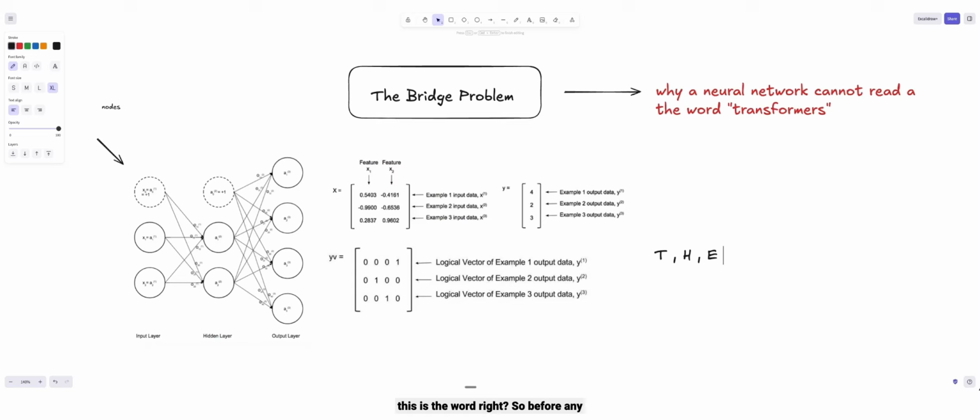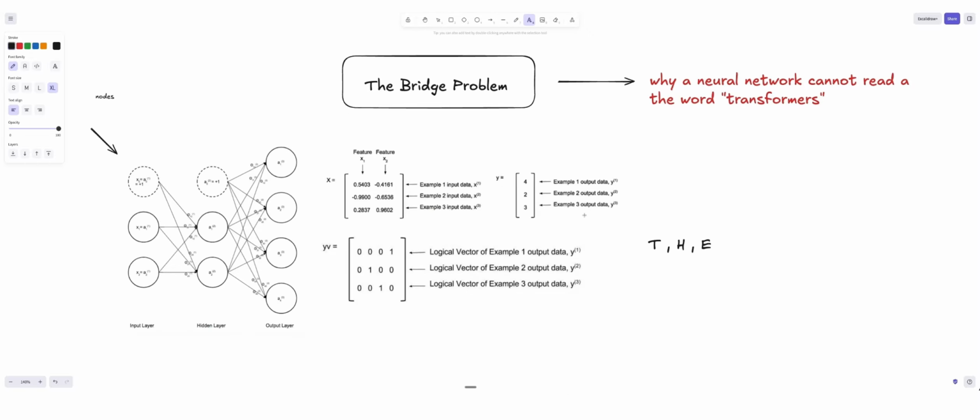So before any transformer, before any attention, before anything that looks like intelligence, we have to solve a very dumb-sounding problem. What is the problem? How do we turn text into numbers in a way that the network can actually learn from? This is what tokenization is all about.